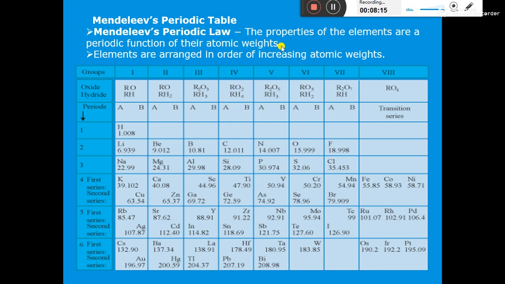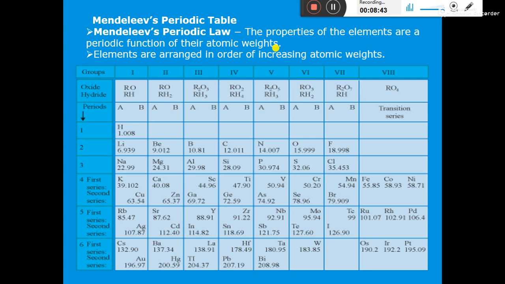Now what does this sentence mean? Periodic function means repetition in properties at regular intervals. So here we will see that the properties are repeated if we arrange the elements in the increasing order of their atomic weights. If you arrange the elements in the increasing order of atomic weights, then there is a repetition in properties